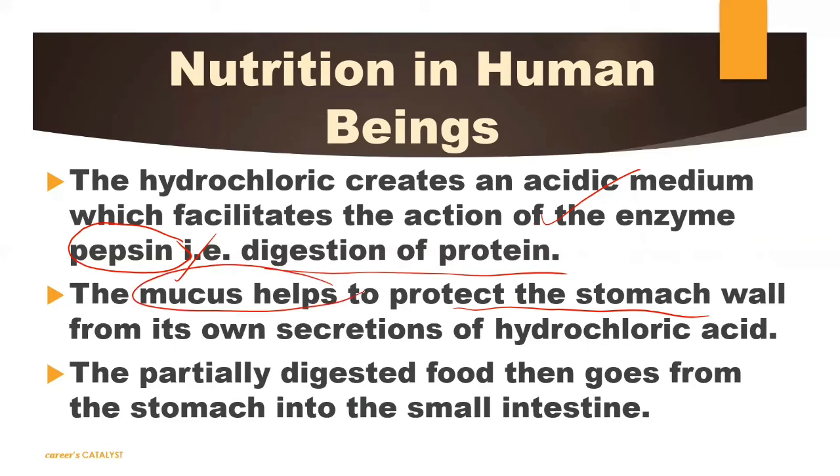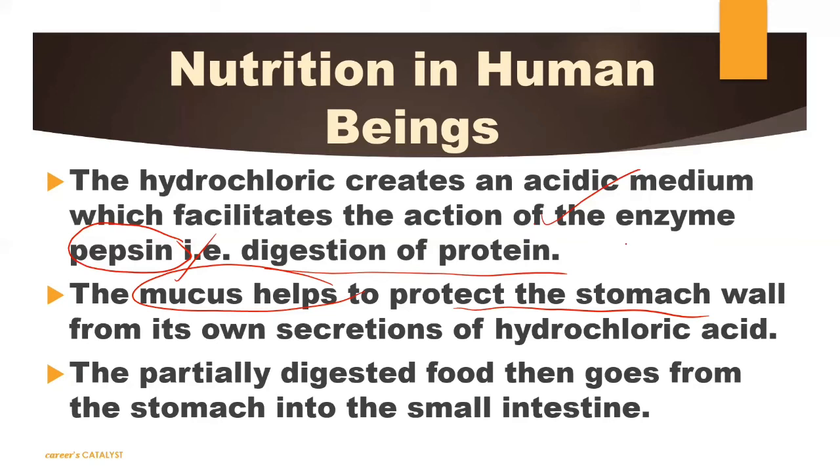Now here also the complete digestion is not done. Whenever we intake our food, it stays in your stomach for at least 3 hours. Here the food will get mixed with HCl, pepsin and mucus, and your food will get churned.